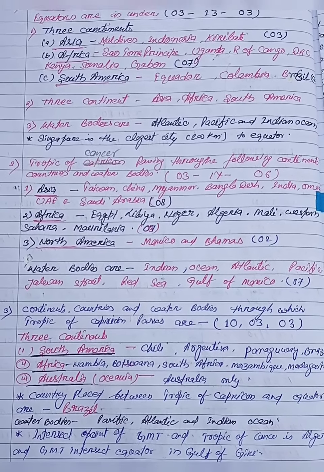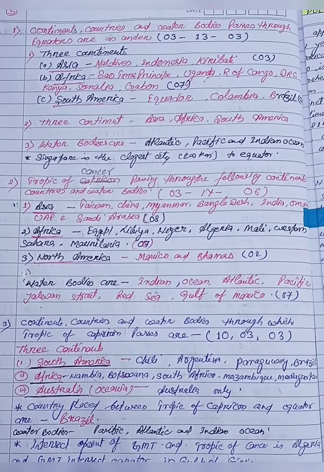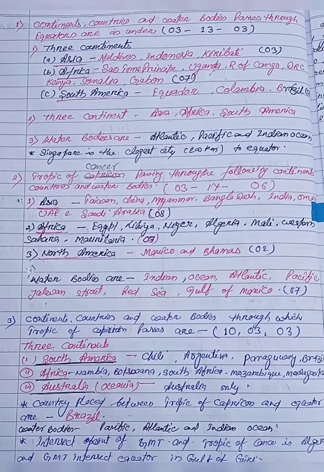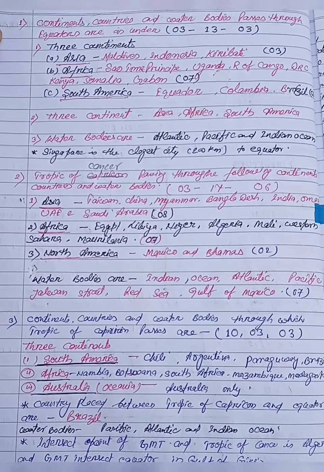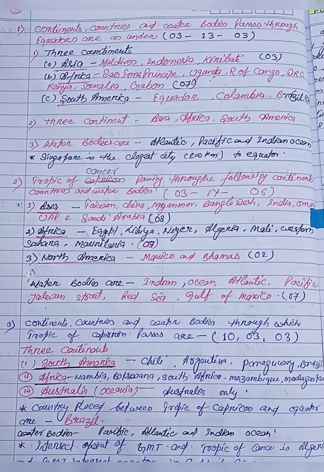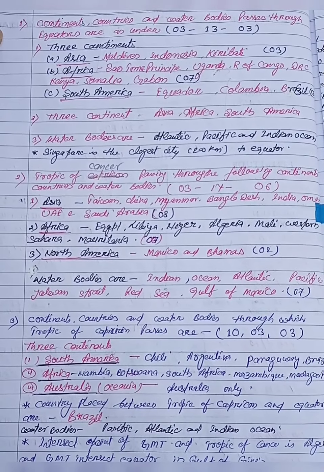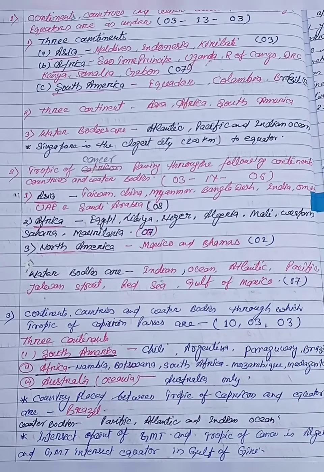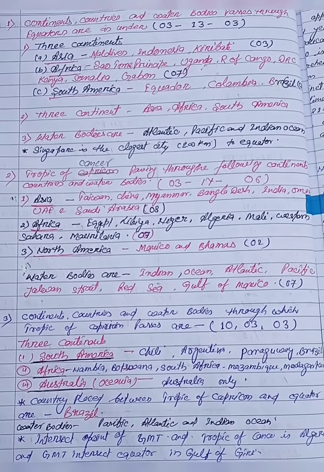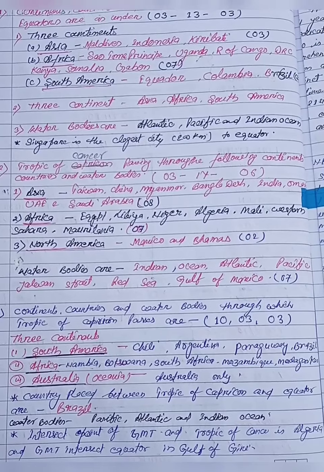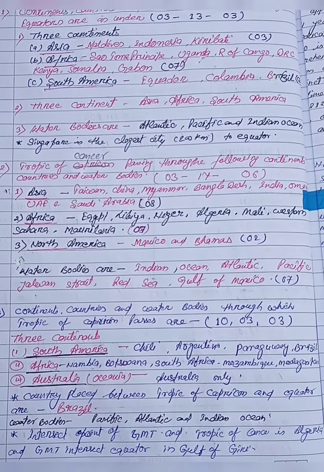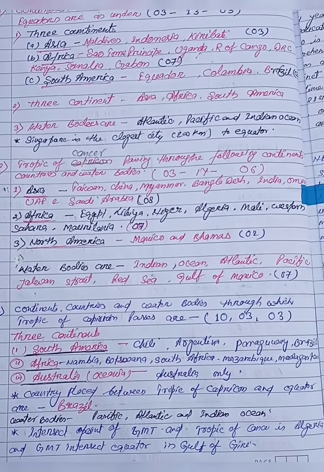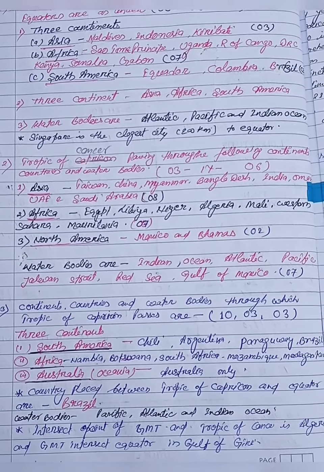Once again, I would like to repeat all the countries together. These countries are Taiwan, China, Myanmar, Bangladesh, India, Oman, UAE, Saudi Arabia, Egypt, Libya, Niger, Algeria, Mali, Western Sahara, Mauritania, Mexico, Bahamas. Now the water bodies through which the Tropic of Cancer passes. These are Indian Ocean, Atlantic Ocean, Pacific Ocean, Jalawan Strait, Red Sea, Gulf of Mexico.